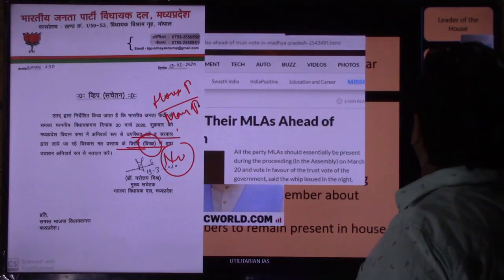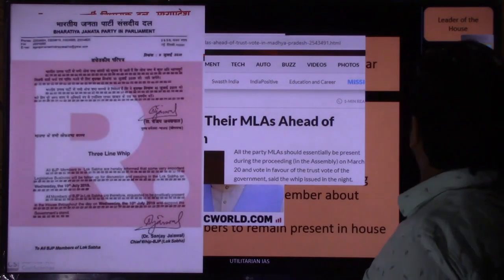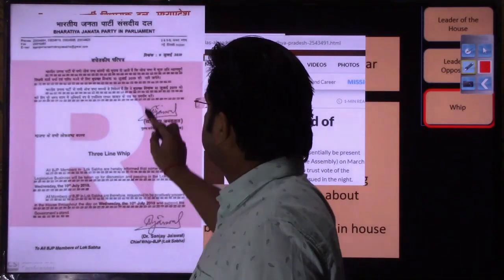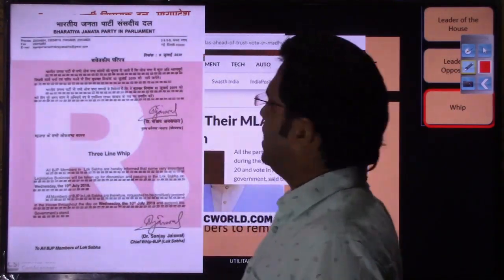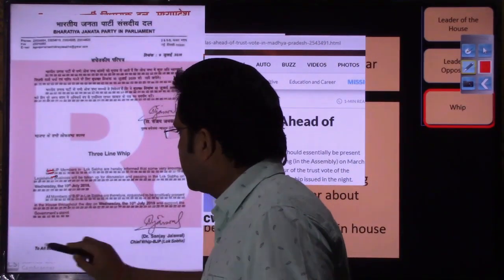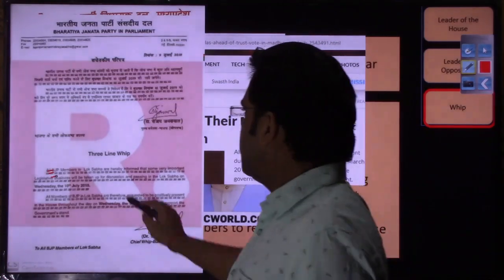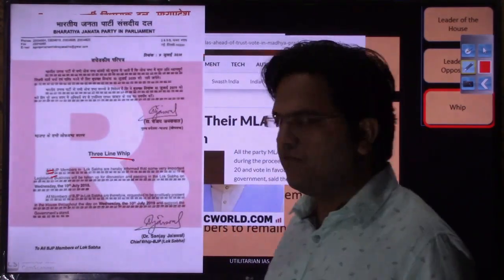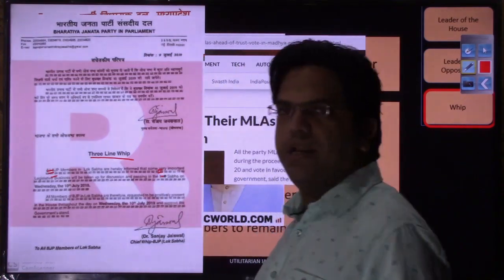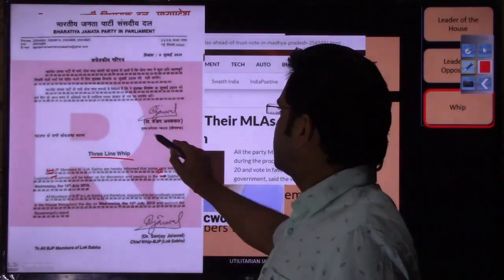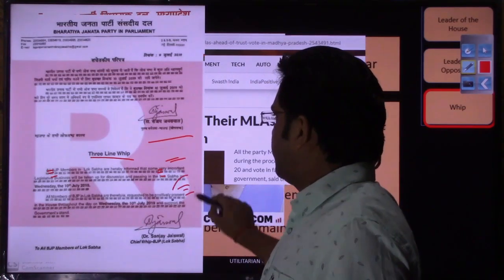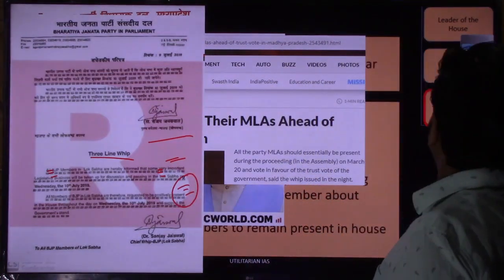If you want to see another sample of the whip, here you have a three line whip. If you can notice, under every line here you have three lines. The image is not clear, but under the whip that has been issued, this is a three line whip. Under every line, if you could see, here you have three lines. So that is first line whip, second line whip, and third line whip. So the types of whip you would have understood.